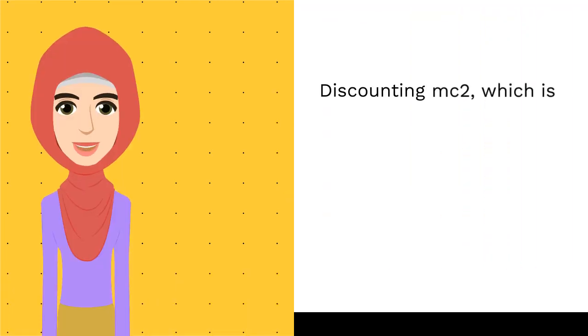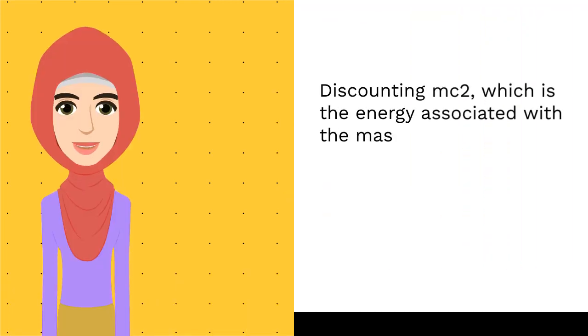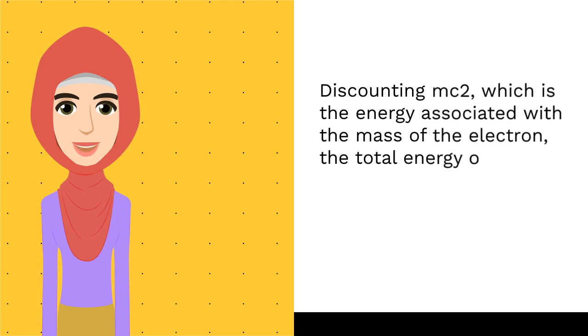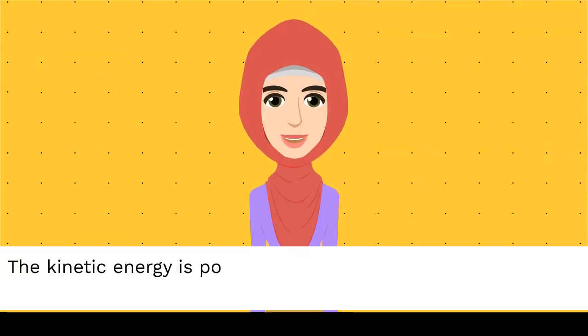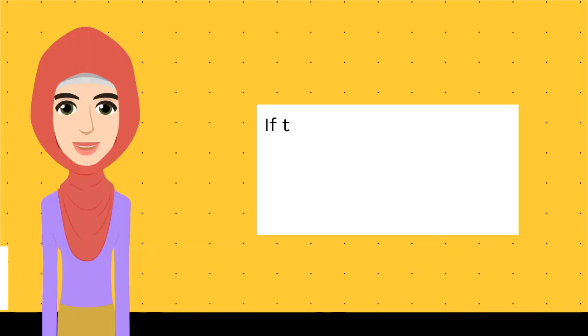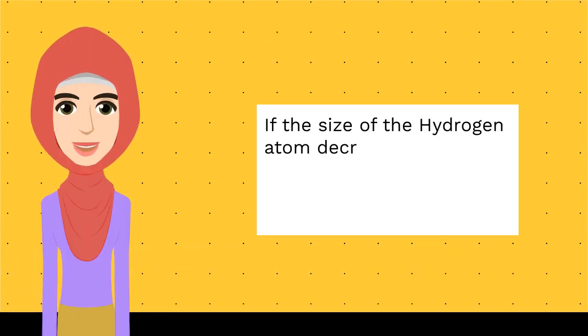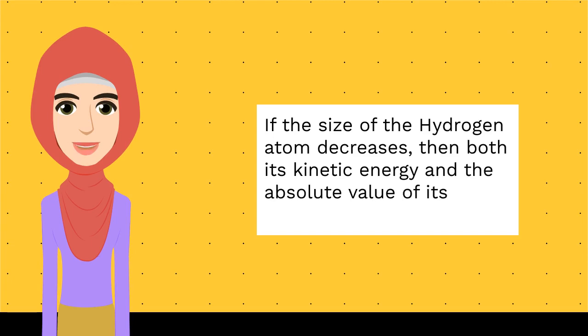Discounting mc2, which is the energy associated with the mass of the electron, the total energy of the electron is the sum of its kinetic and potential energies. The kinetic energy is positive, but the potential energy is negative. If the size of the hydrogen atom decreases, then both its kinetic energy and the absolute value of its potential energy increase.